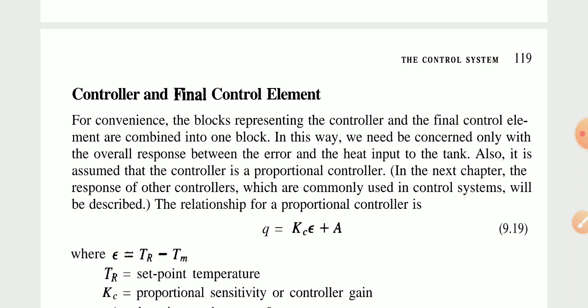Okay, process and instrumentation diagram, parts of control systems. This is unit number 5, the control system will all come.